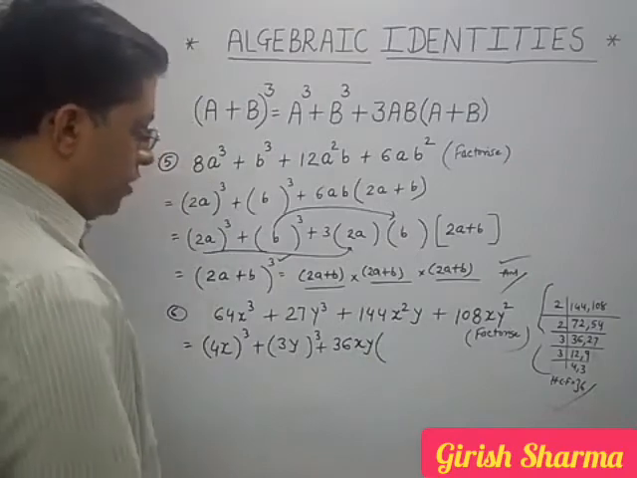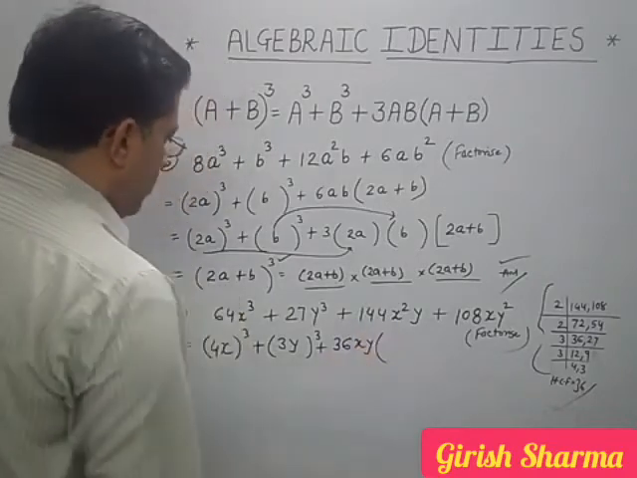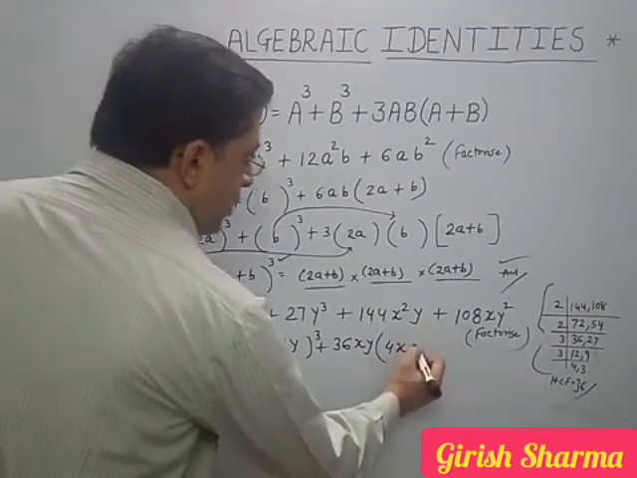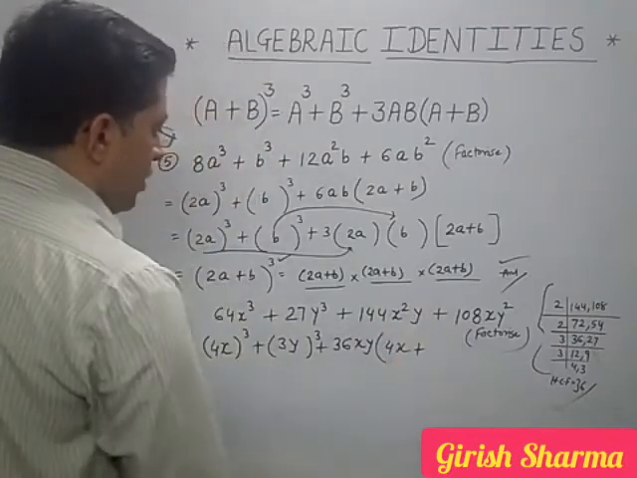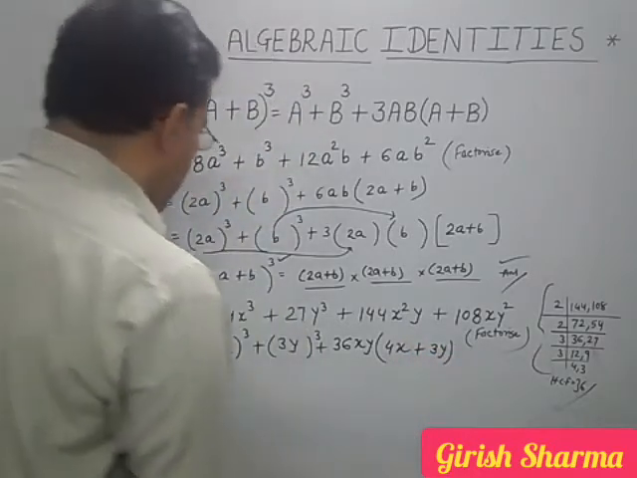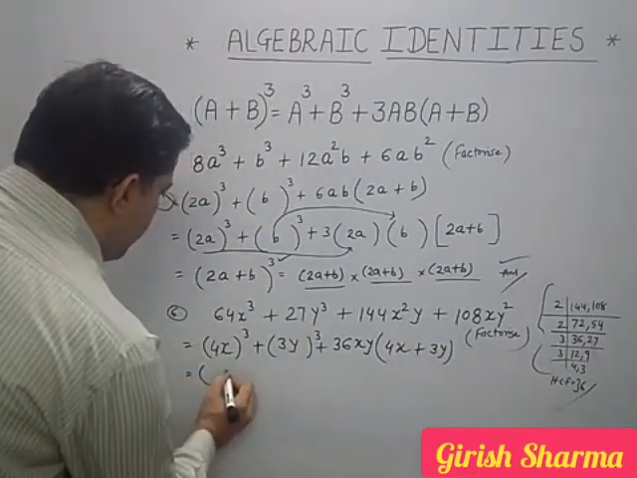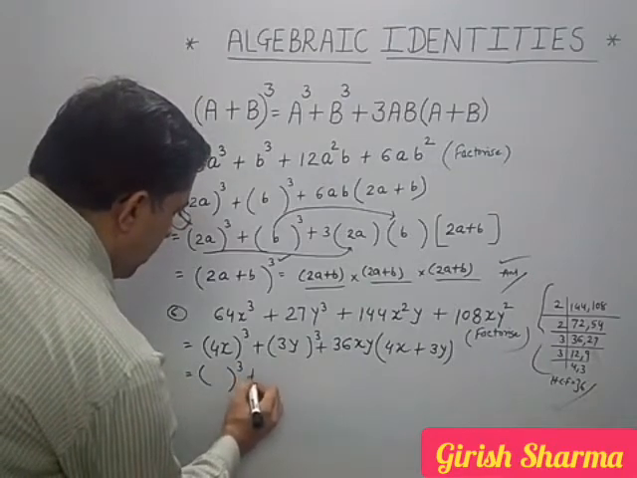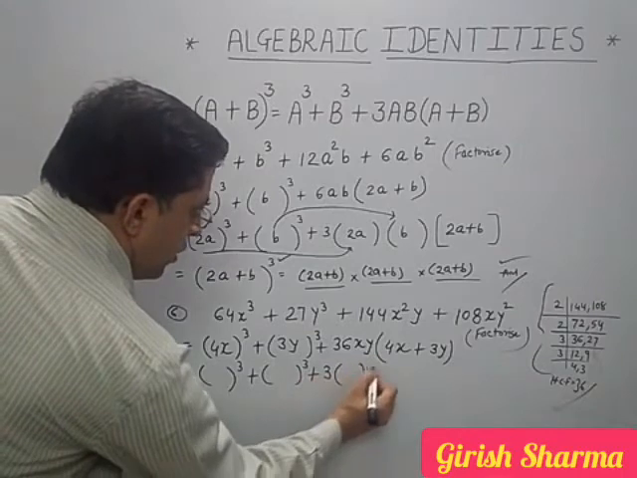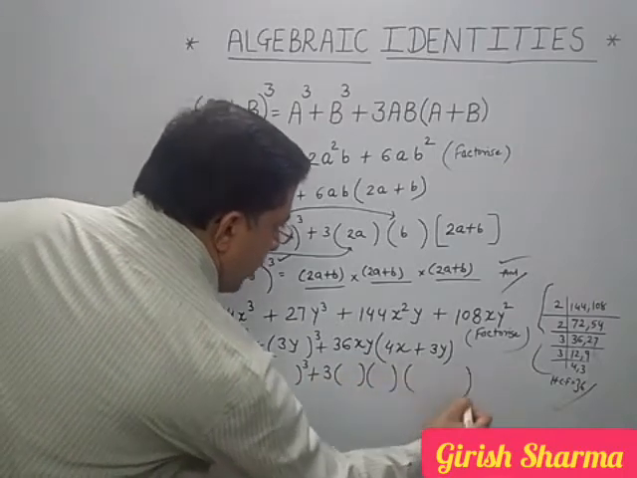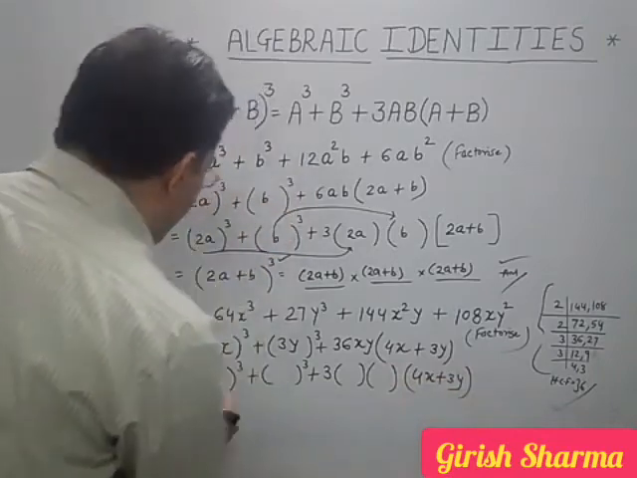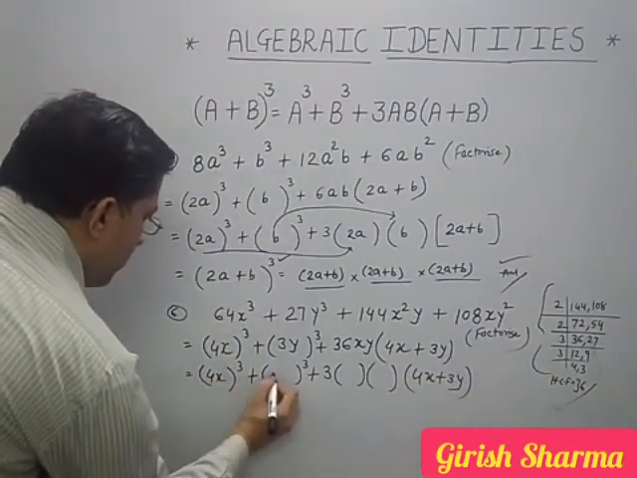Getting? Now see, what is 36? 36 4s are 144, and 36 3s are 108. Okay, now I am using the identity a³ + b³ + 3ab(a + b). In the bracket, a plus b is very clear. Here also a and b is very clear.